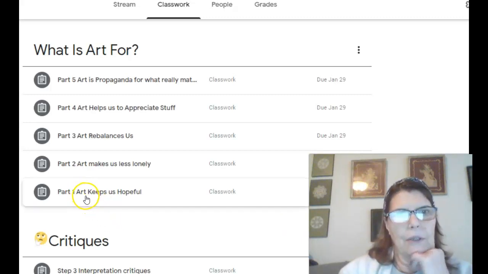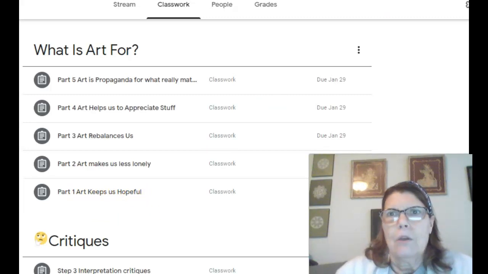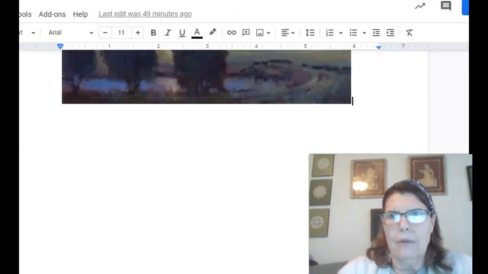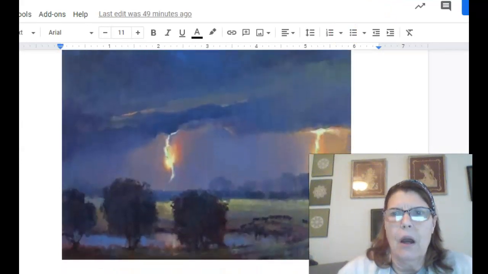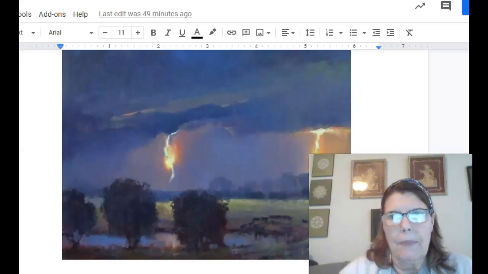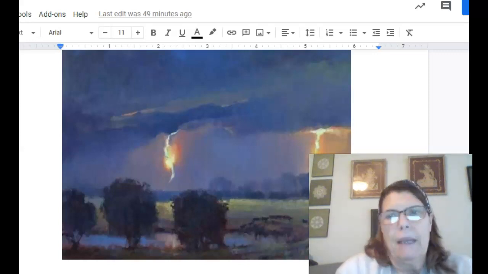Okay, so let's look at this one here. It says art keeps us hopeful. So let's look at this painting here. Let's go back to the first one. Okay, so the title of this has something to do with trying to find a painting that makes you feel hopeful, and once again, this is my interpretation.